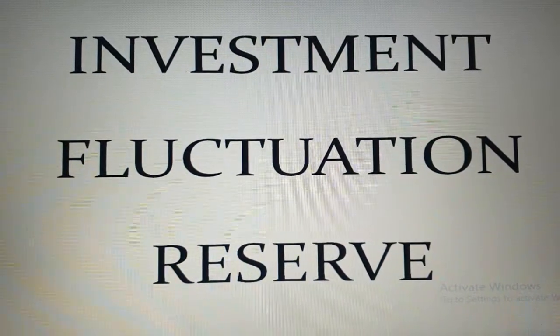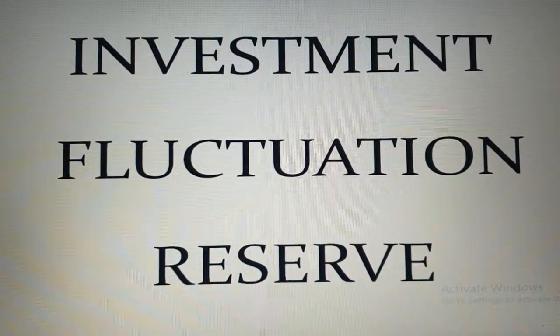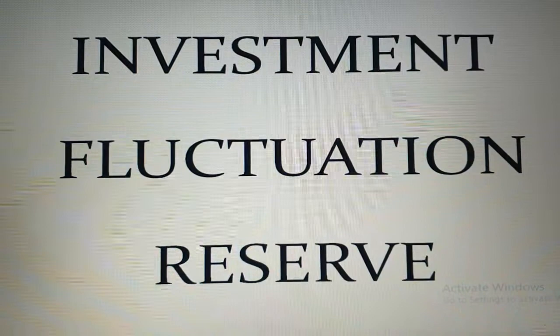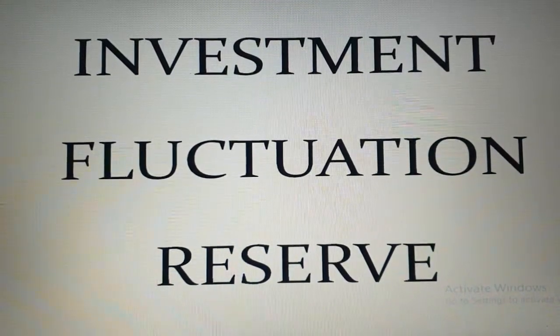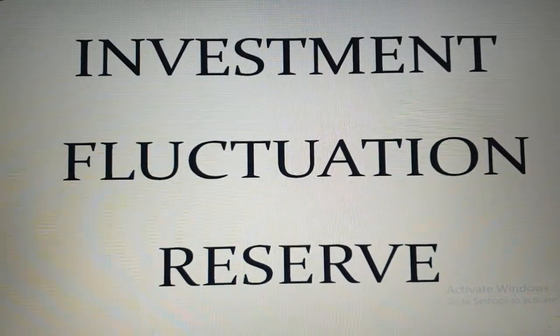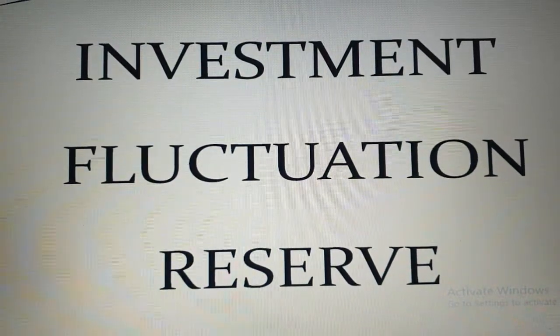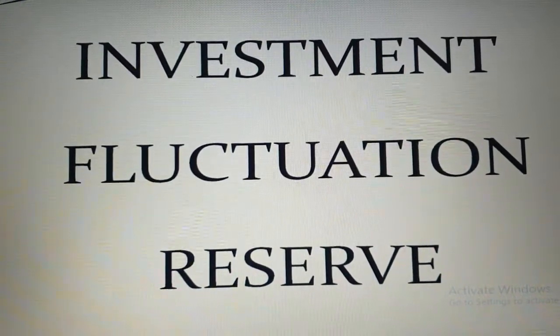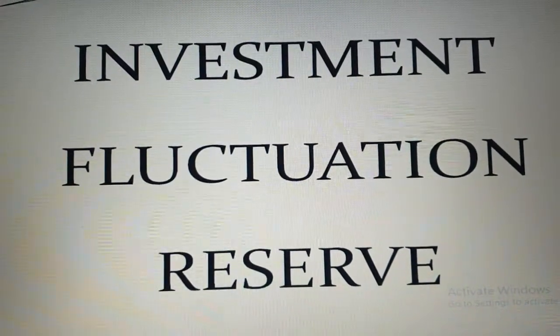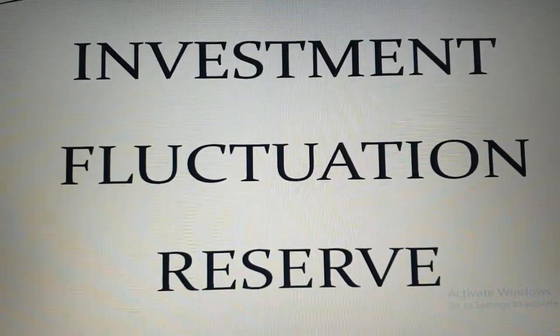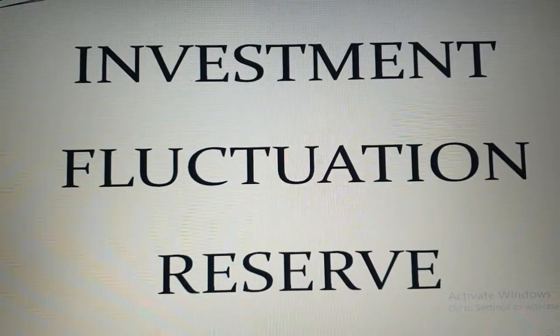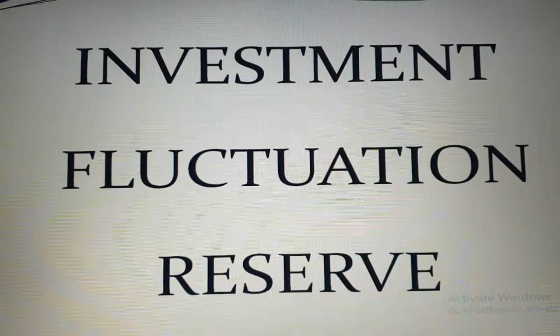Before starting with the investment fluctuation reserve, please keep in mind that these reserves will always be distributed among old partners in the old ratio if the reserve remains unutilized. So if the investment fluctuation reserve remains unutilized, then it will be distributed among old partners in the old ratio.